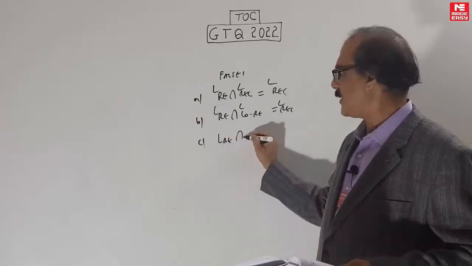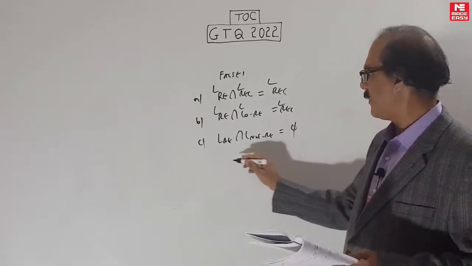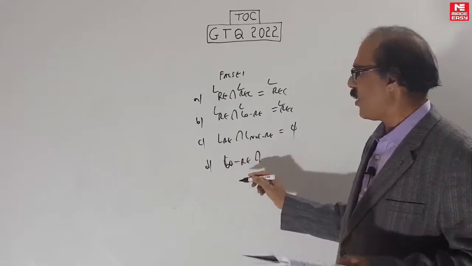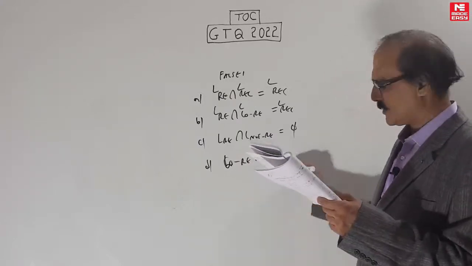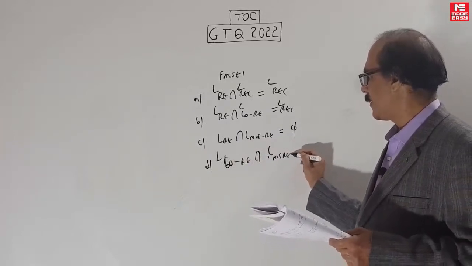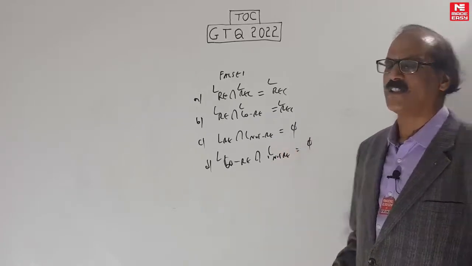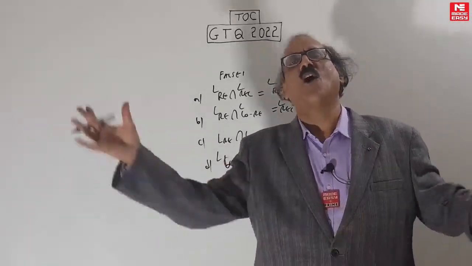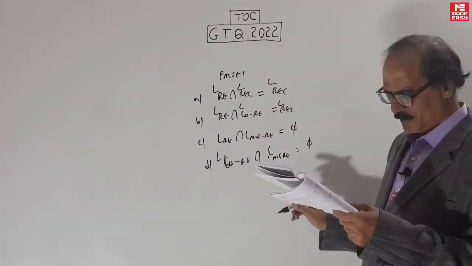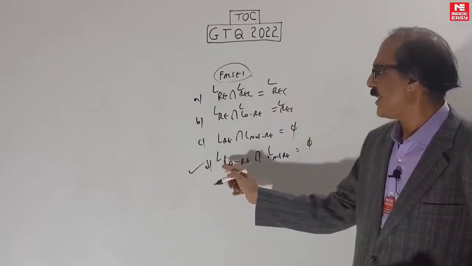Then LRE intersection L not RE equal to phi, and L co-RE. We call co-RE all the complements of all the RE languages. Intersection L co-RE and L not RE is equal to phi. Sometimes in the exam, instead of writing L not RE, they will say let not RE represent the set of all not RE languages. Same thing, we are writing it L not RE, is equal to phi. In this case, the question is which is false. We can show the answer is D actually.